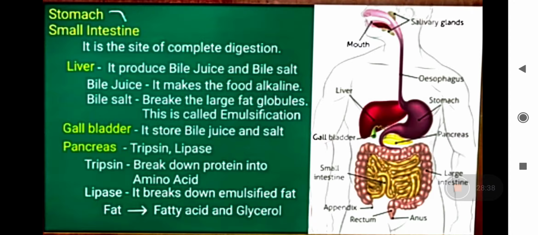क्या बोलते हैं इसको? Emulsification of fat. Okay. Now here you can see the leafy structure that is called as pancreas. Pancreas also secretes pancreatic juices. Pancreatic juices क्या करेंगे? They contain many enzymes.